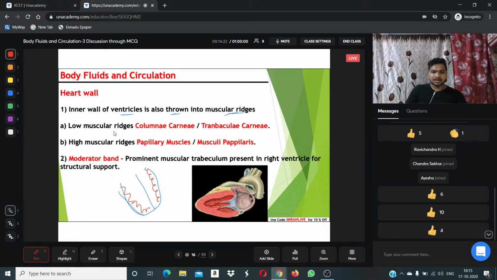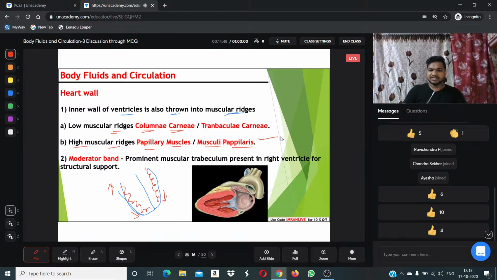The low muscular ridges on the lower side we call columnae carneae, and the high muscular ridges situated on the upper side we call papillary muscles, also called musculi papillares.